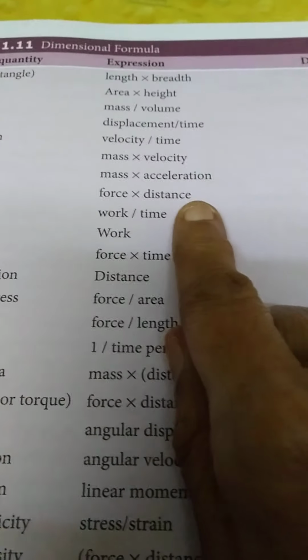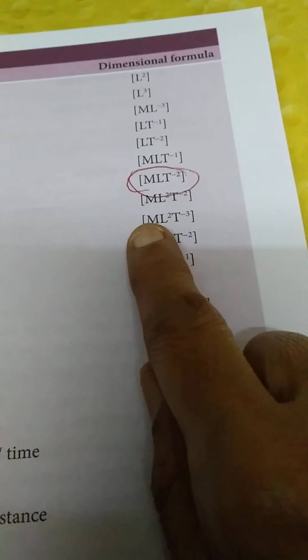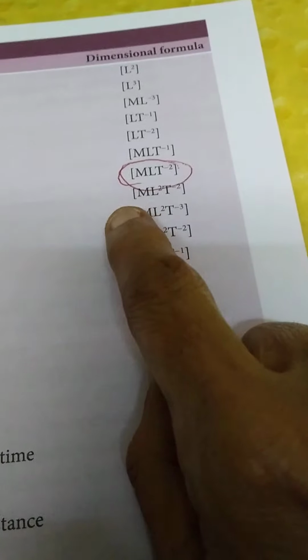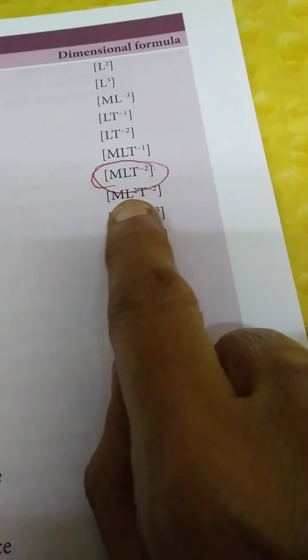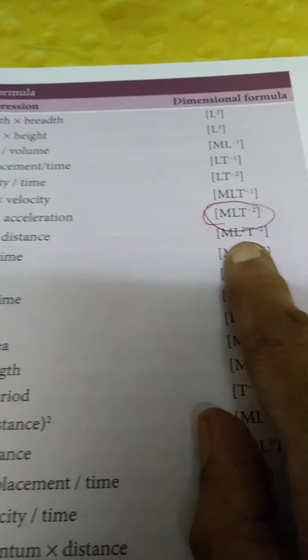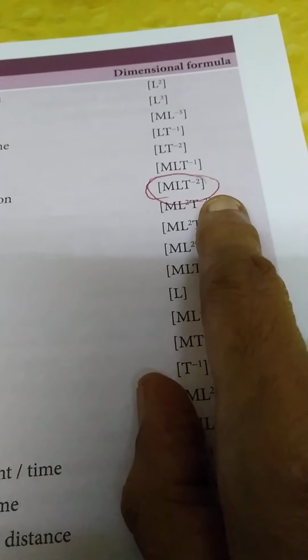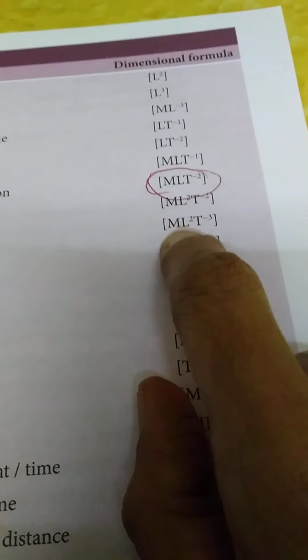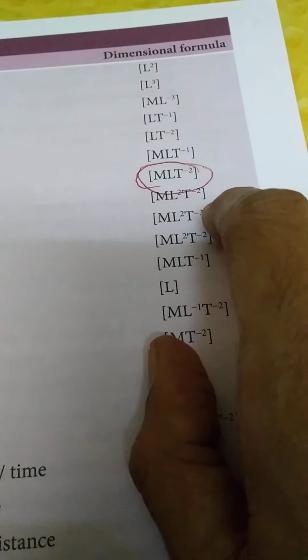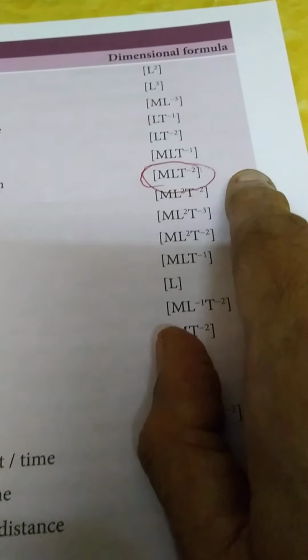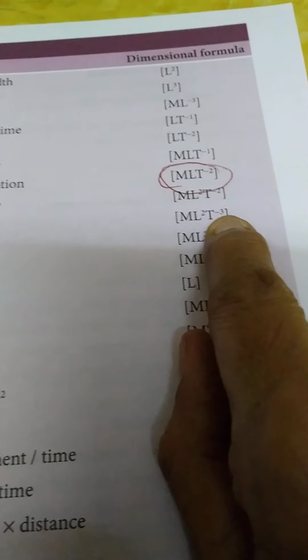Then it is work. Work done is force into distance. What is force into distance? Force is M L t power minus 2, into distance, L. So L and L get multiplied, it becomes M L square t power minus 2. Then power. Work done by time. What have we got for work done? M L square t power minus 2 by time t. This t, when it comes up, it becomes t power minus 1. So t power minus 2, t power minus 1 becomes t power minus 3.